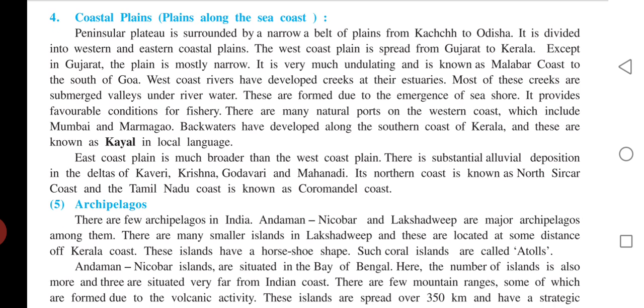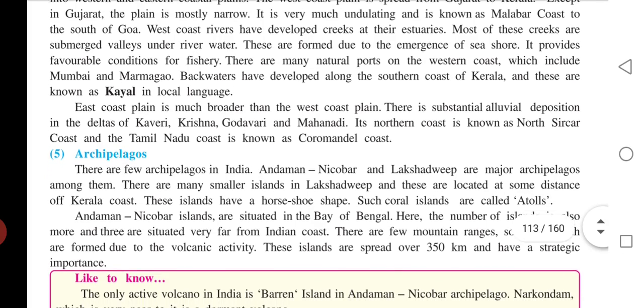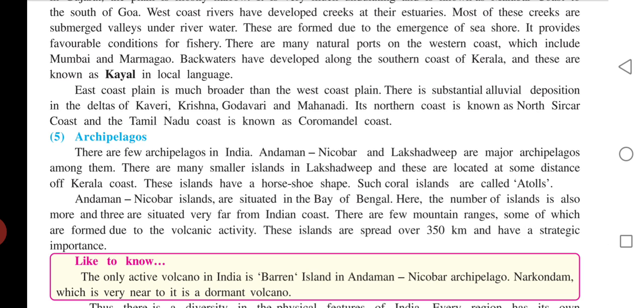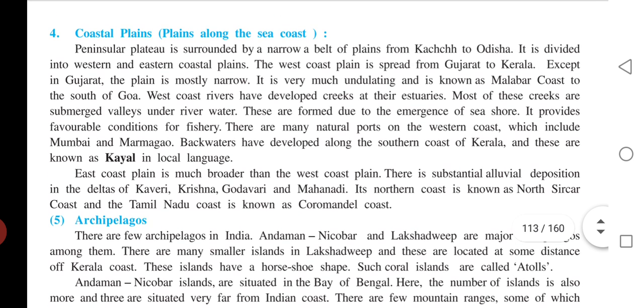Ports can be developed, and it is a very favorable geography and circumstance for fisheries, right, fishery industries and fisheries. So there are local names of these too, right. It is known as Kayal in Kerala, while if we talk about other parts, right, then it is known as North Sirkar coast, and the Tamil Nadu coast is known as Coromandel coast. So these are the local names of these coastal plains.